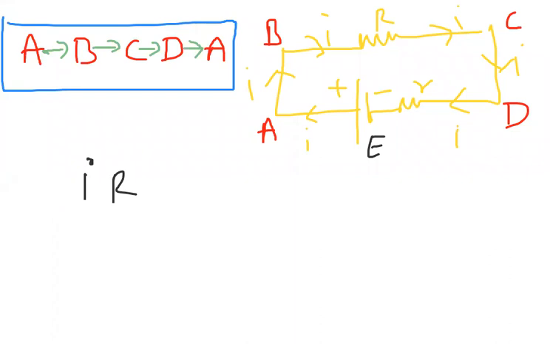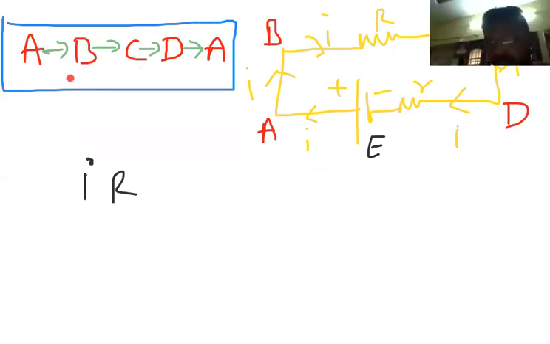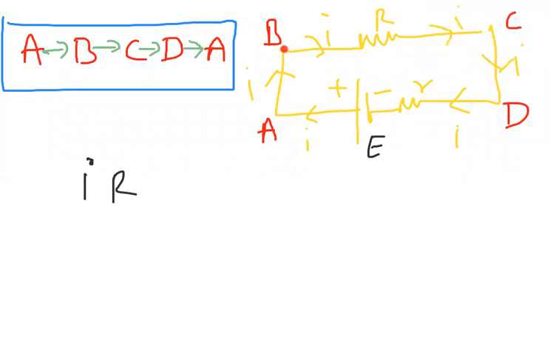For that, observe carefully. Here we are traveling from A to B first, then B to C, next C to D, next D to A. This is not about current direction. This is the loop we selected. So first we travel from A to B. Now we are traveling from B to C.